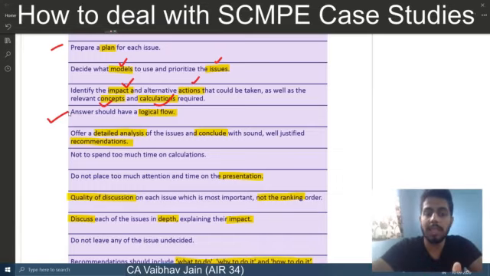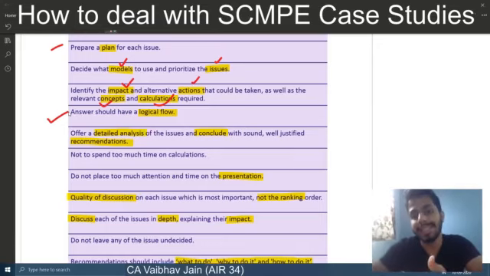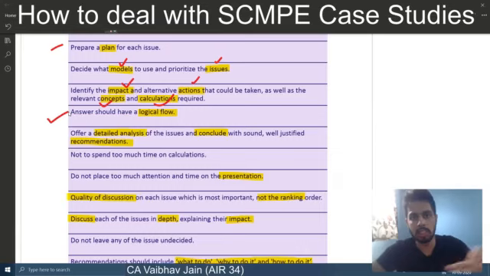Your answer should have a logical flow. It does not mean that you have to state all the points in order. It means that when you are explaining something, it should have an order. Like, this is the issue, it had this impact, because of this impact these were the effects, and because of these effects the entity should change its measurement policy and opt for this new measurement policy. This should be the logical flow of the answer.